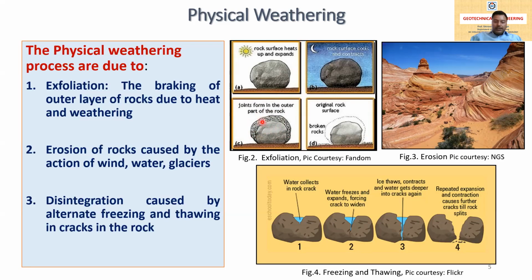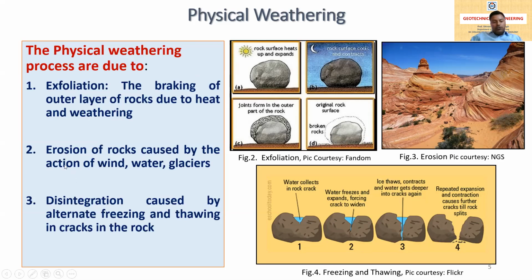and that's why this portion has cracks, and after a long time the original rock surface breaks and comes apart into smaller rock parts. So you can see in this picture the process of exfoliation. In this way, due to the temperature change, contraction and expansion, the rock disintegrates and soil is formed. So this process is called exfoliation. This is one process of physical weathering.